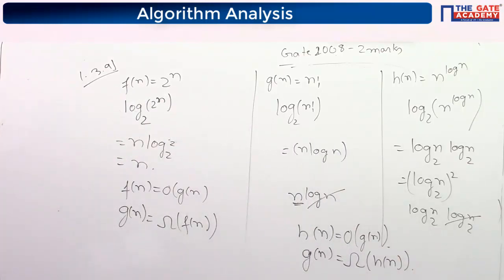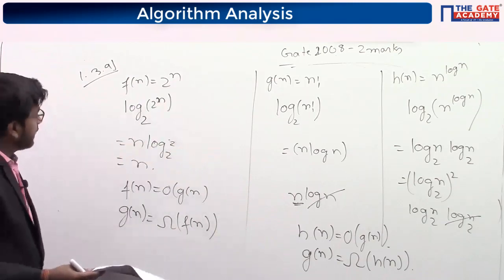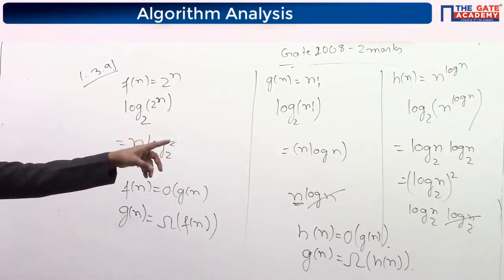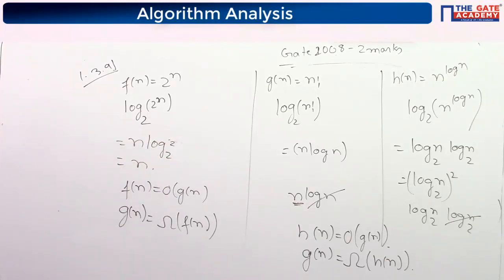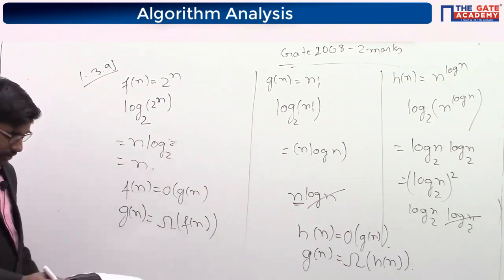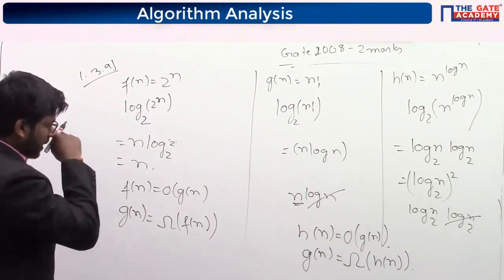Now we compared Fn, Gn, Hn. Now compare Hn and Fn. Fn and Hn now we have to compare. So here it is n, here log n. So we can compare it by taking some number.